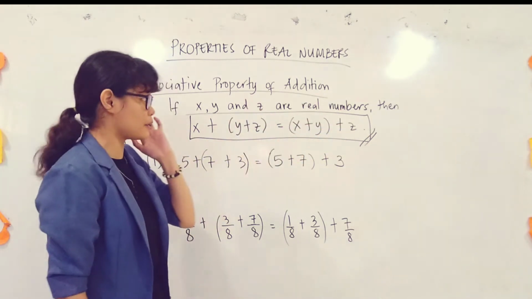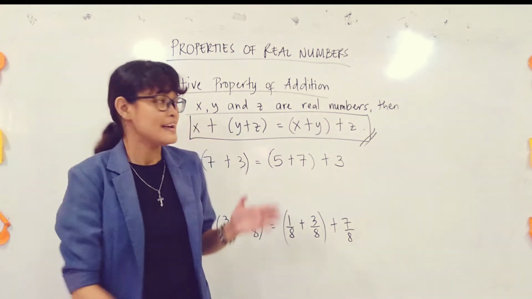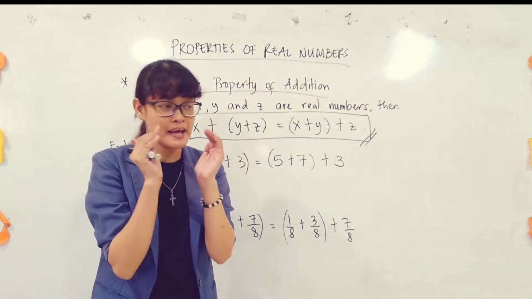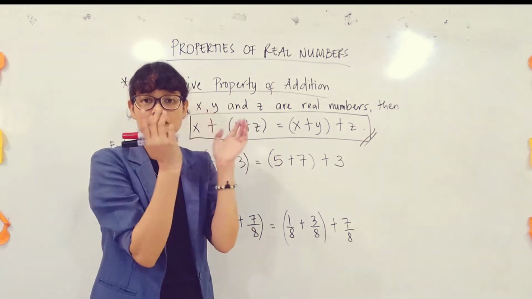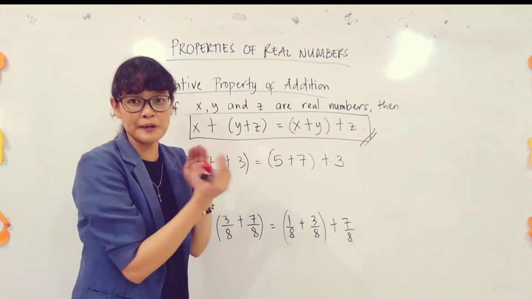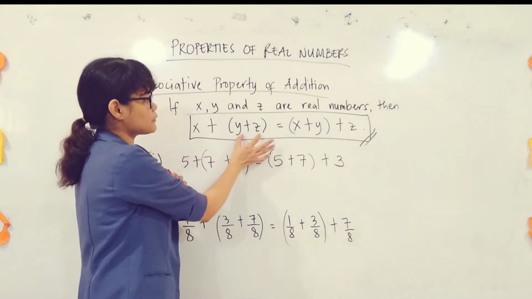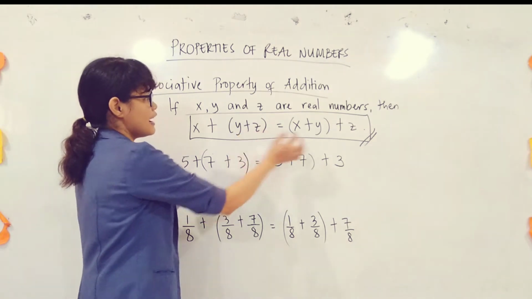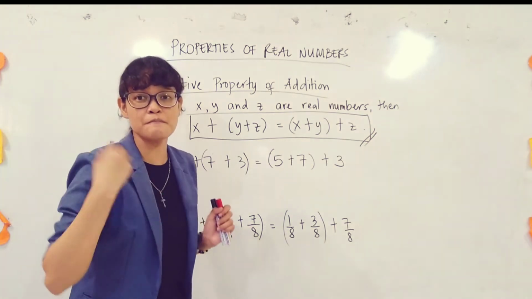So ang pagkakaiba lang dito nitong associative property sa commutative property is that this time sa associative, nag-i-involve na tayo ng grouping. Okay? Kung sa commutative property, pinagbabaliktad mo lang, change mo lang yung position ng dalawang numbers dito, ang ginagawa mo, change mo yung order ng grouping. Okay? So, like for example, for this one, you have x plus, ang unang grouping ay ang y plus z. Ang sabi sa associative, kahit daw ang i-group ko ay si x at si y, tapos si z yung iuuli na i-add, it will still give me the same answer.